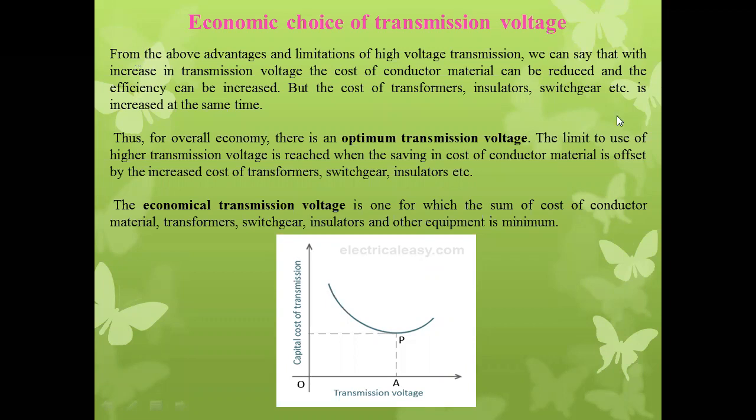Tell me another one. As per economical consideration, what are the advantages? I think in the previous lecture we have discussed that. What are the principal advantages as per the economical consideration?